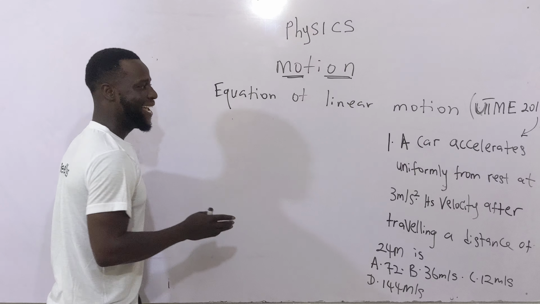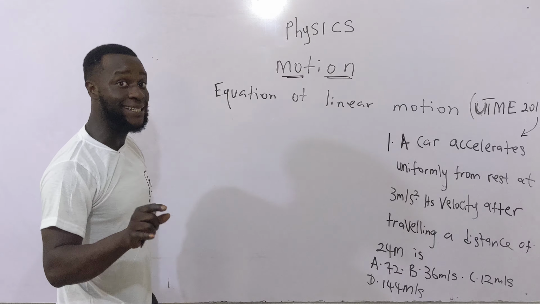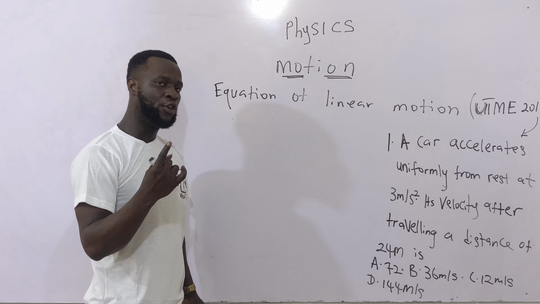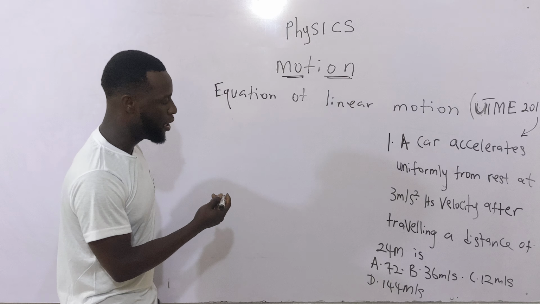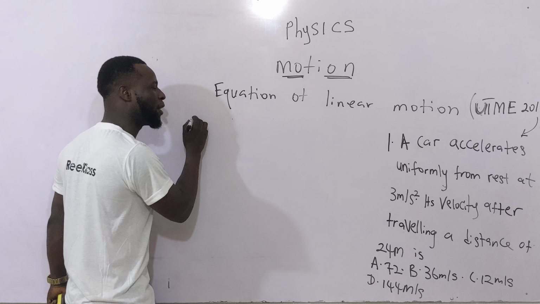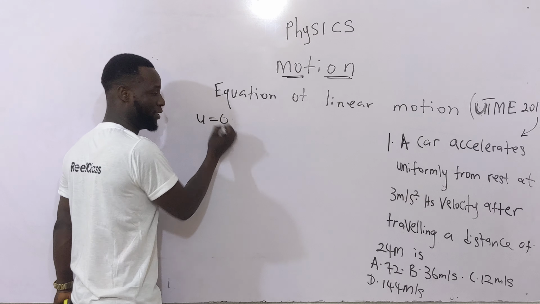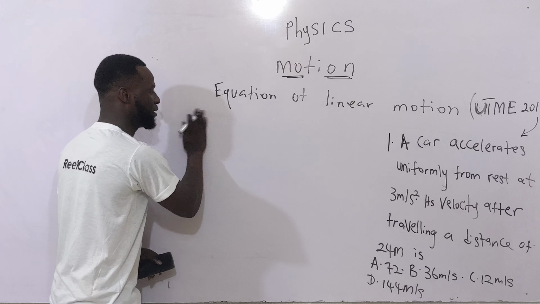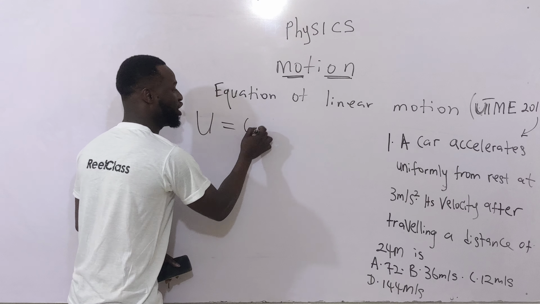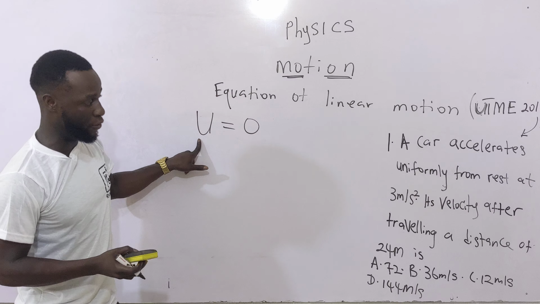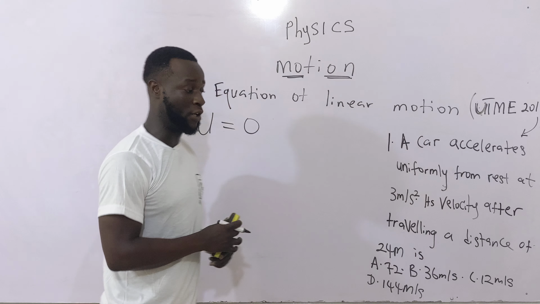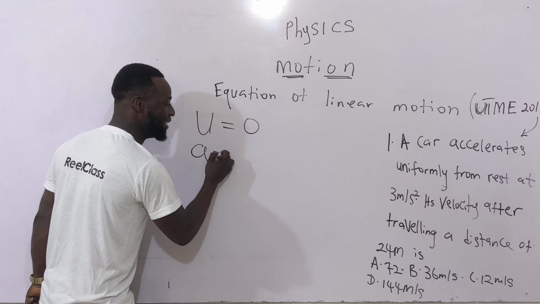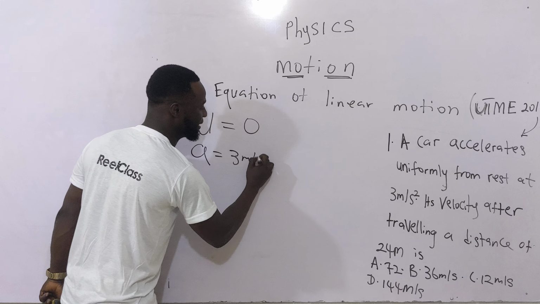Now, from the question, a car accelerates uniformly from rest. It simply means that it's starting from rest. You know what I told you in the tips of using the equation of motion? I told you that if a body starts from rest, u is equal to 0. So our initial velocity is equal to 0. They give us acceleration there as 3 meters per second squared. So a is equal to 3 meters per second squared.